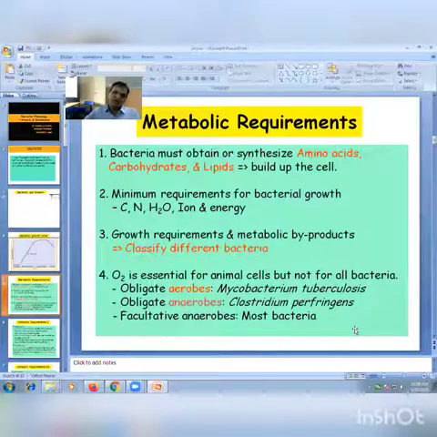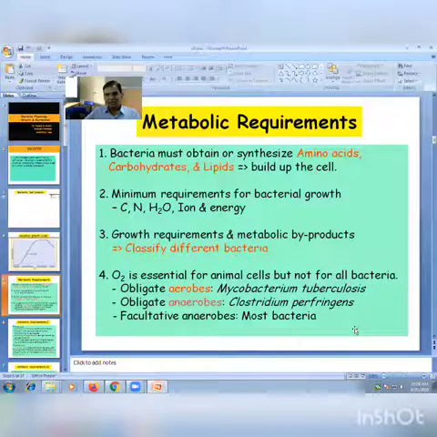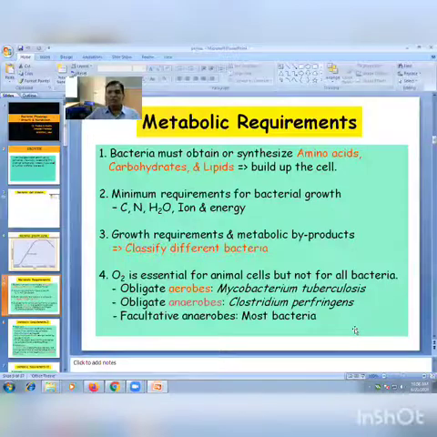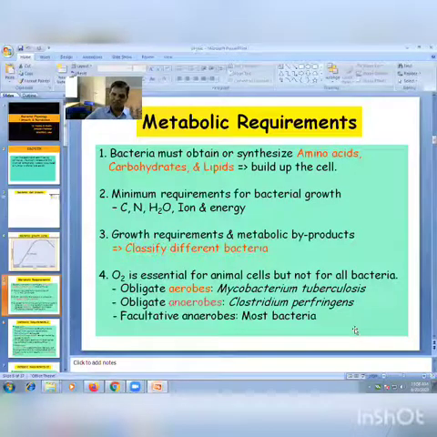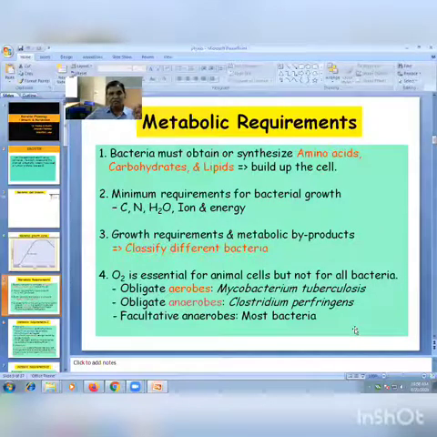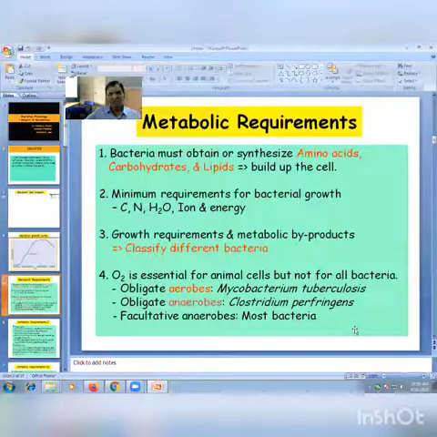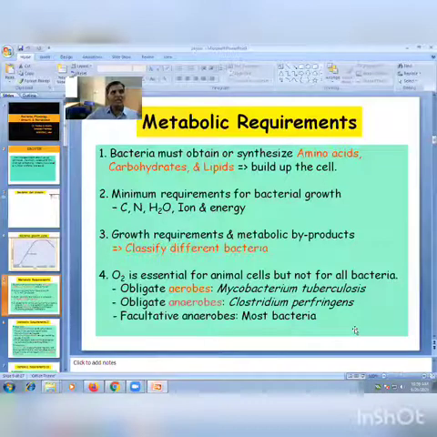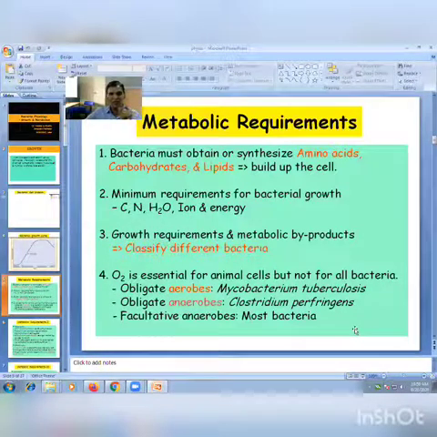According to the requirement of temperature, they are divided into three types. The psychrophilic bacteria are those which grow below 20 degrees centigrade. They have the ability to grow at minus 7 degrees centigrade. Generally they are not medically important, but nowadays they cause spoilage of refrigerated food.